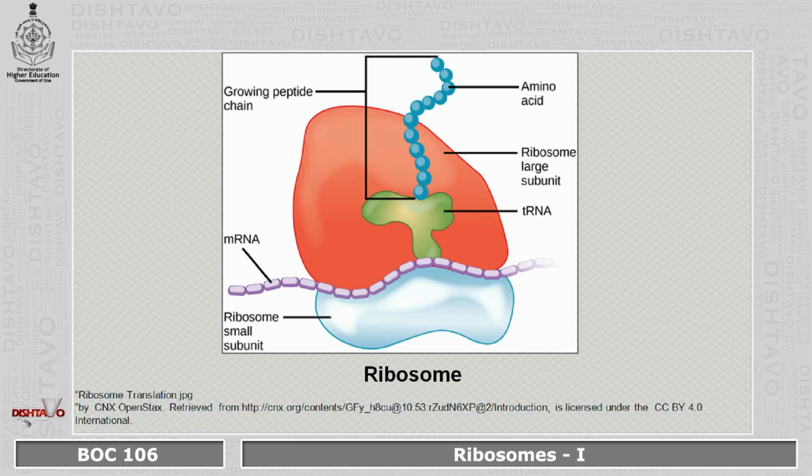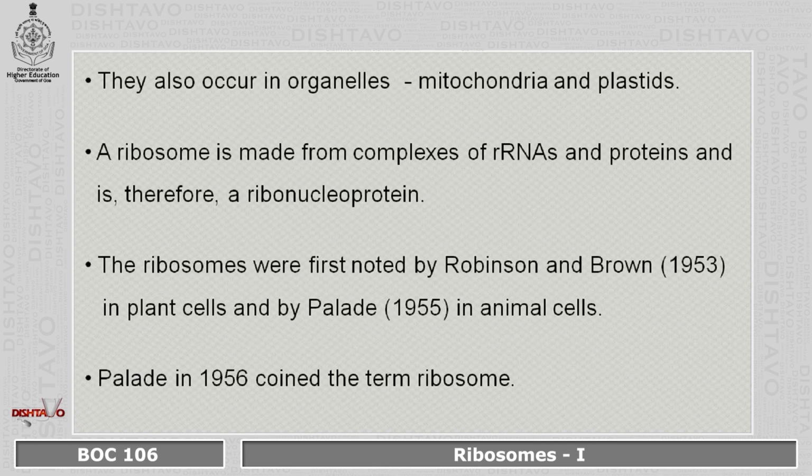Structure of ribosome. Ribosomes are found in the cytoplasm of prokaryotic and eukaryotic cells, whereas some occur in organelles, like mitochondria and also in plastids.